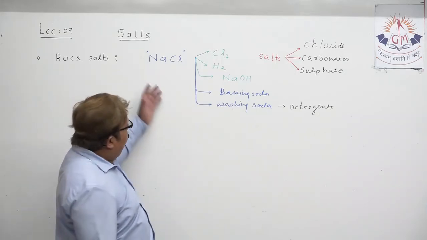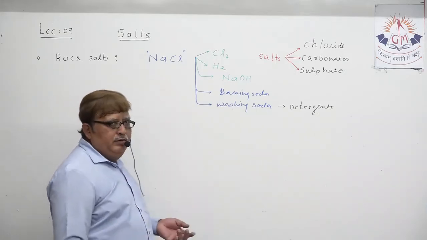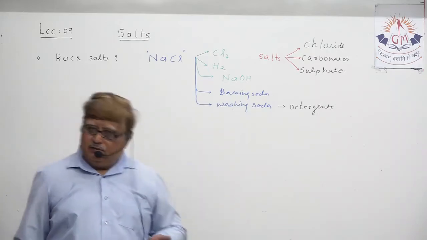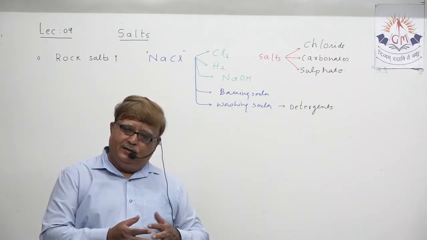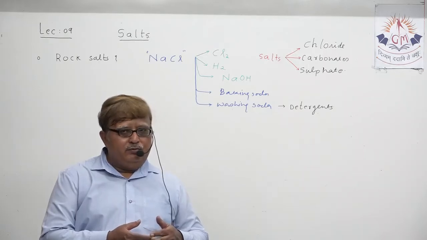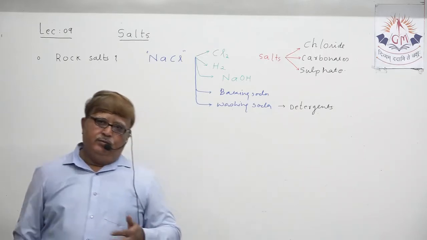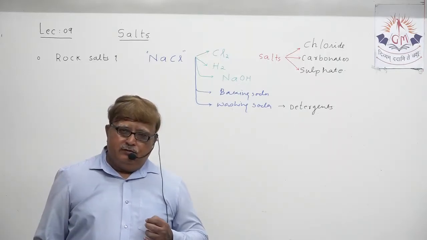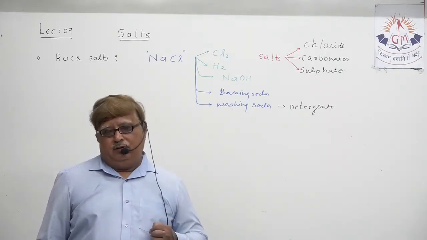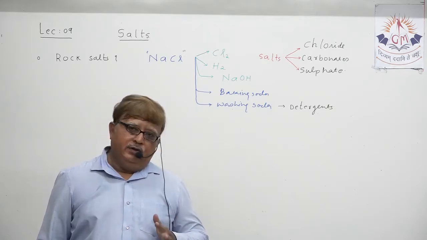So sodium chloride, no doubt, is used as an edible salt, that's confirmed, but you should remember that it is a raw material for so many things.